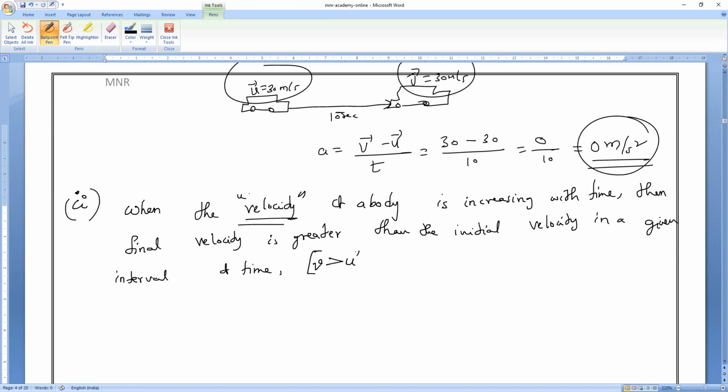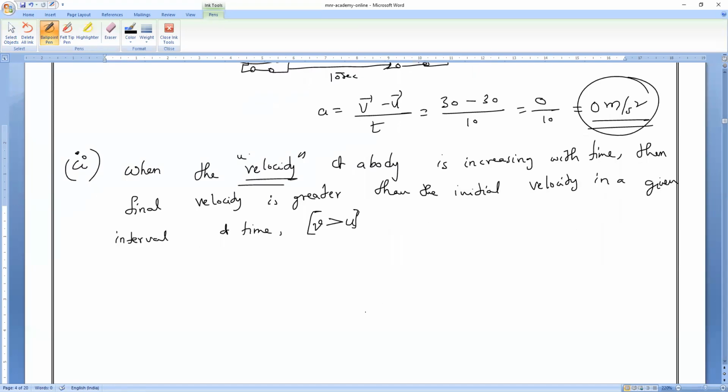Is it okay, everybody? Yes, please respond. Then is the change in velocity said to be positive or negative? Positive. In this case, acceleration is not equal to 0. It is greater than 0 or less than 0? Anybody can tell me? Acceleration is also greater than 0. And acceleration is said to be positive or negative?